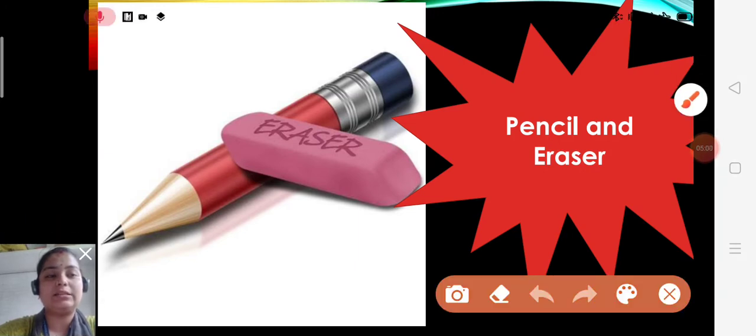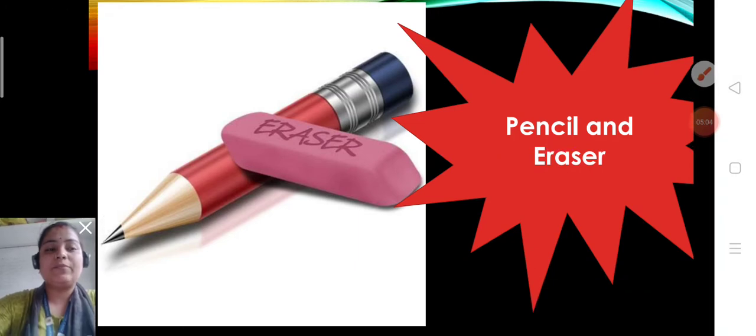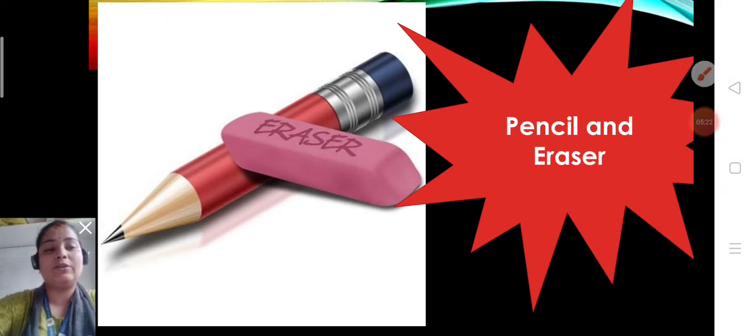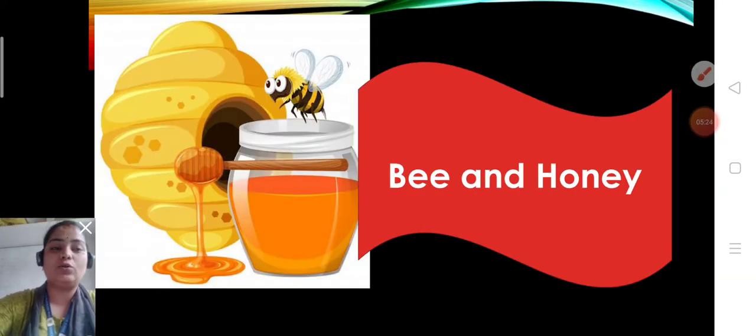Yes. Now after that children, pencil and eraser. When we write and make a mistake, without an eraser we cannot rub it out, and if you want to improve your handwriting, you should not only use a pencil, you should also use an eraser. So eraser and pencil are pairing words. They always go together. Understood? Now bee and honey.